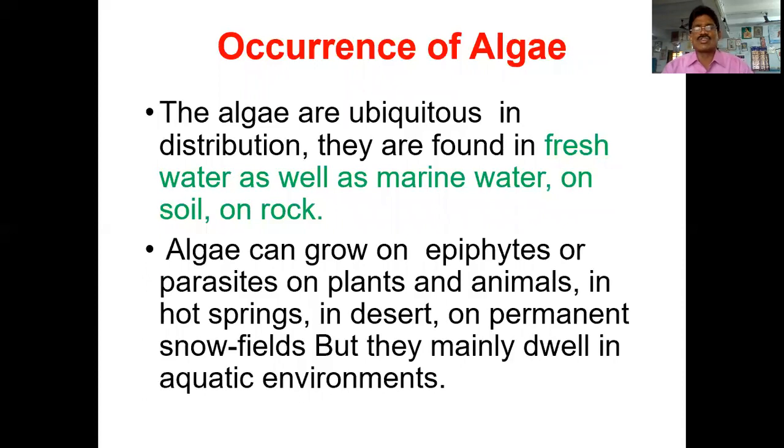But where is the algae located? What is the main occurrence of algae? The algae are ubiquitous in distribution. They are found in freshwater as well as marine water. Some algae can survive on rocks and on soil. Algae can grow as epiphytes or parasites on plants and animals. They are found in some hot springs, in deserts, or permanent snow fields, but they mainly dwell in aquatic environmental conditions.